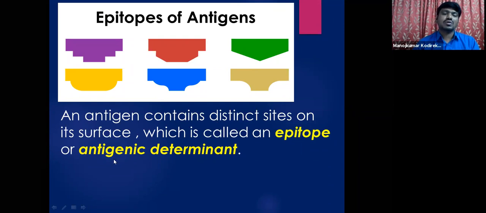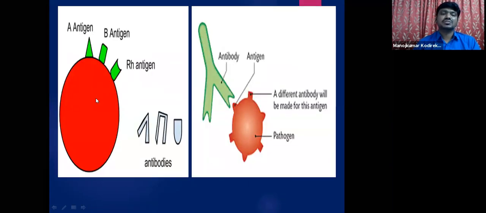Okay. Or it can also be called an antigenic determinant. So the epitopes can also be called antigenic determinants. This slide also tells the same story.